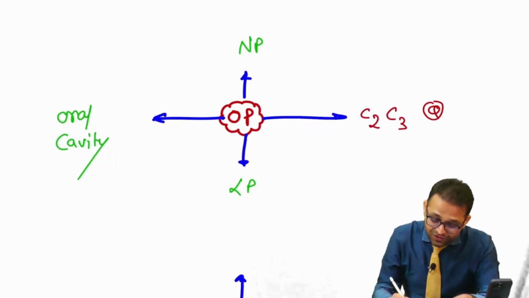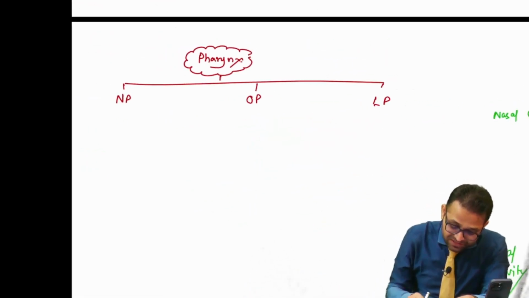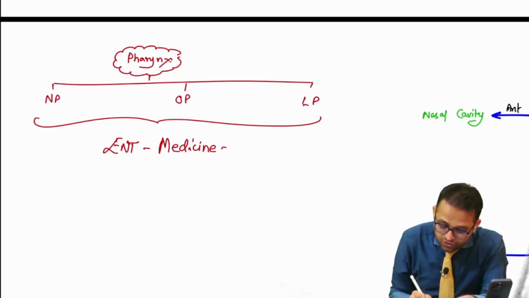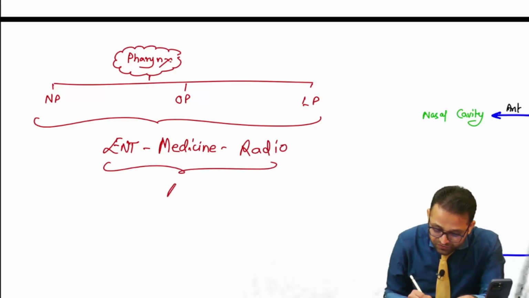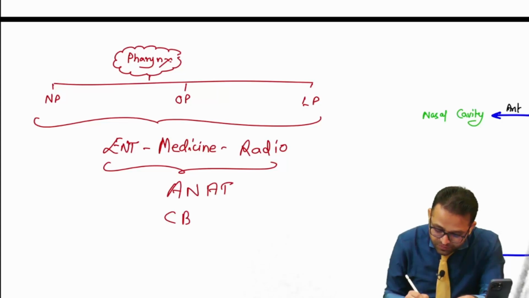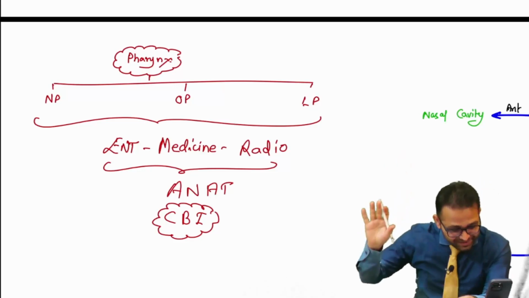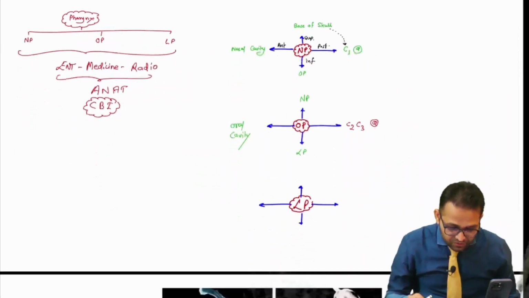MCQ for you: we are doing this beautiful integration for ENT, for medicine. You are looking at all the shadows in radiology. Yes, we are solving all these questions with our anatomy. Conceptual brainstorming integration is here. Agree, beta? Fine.